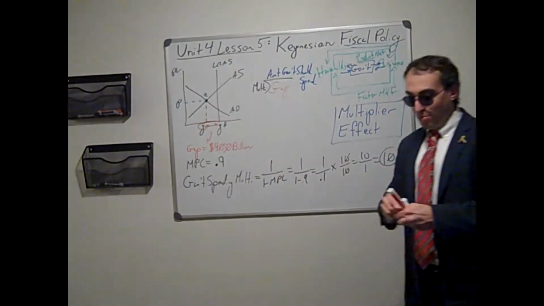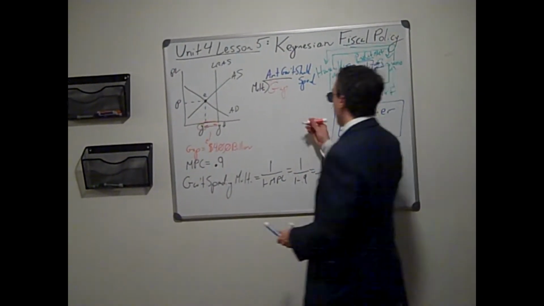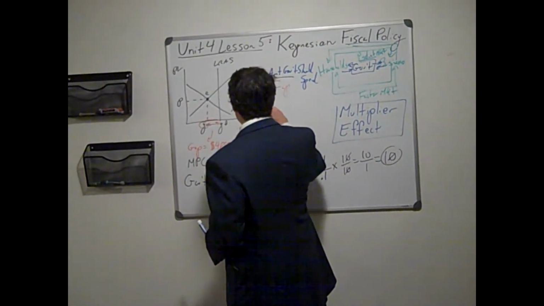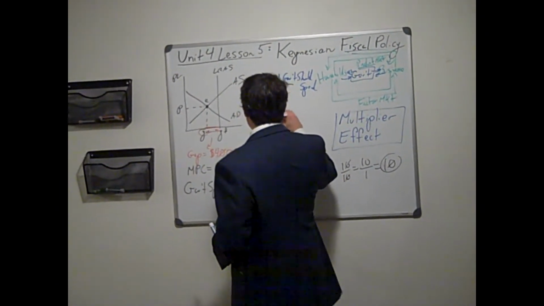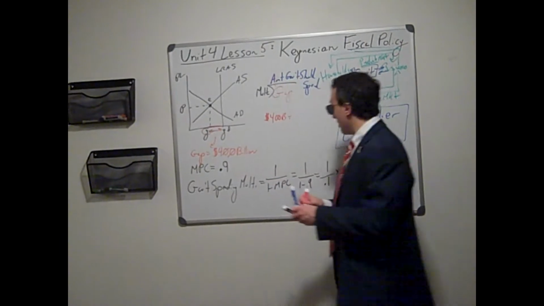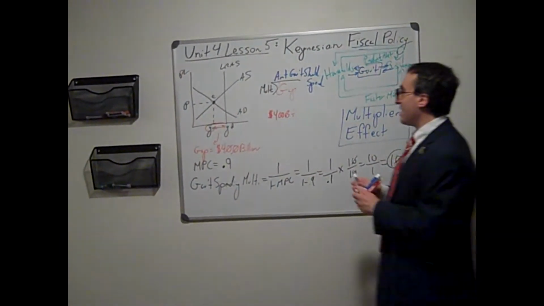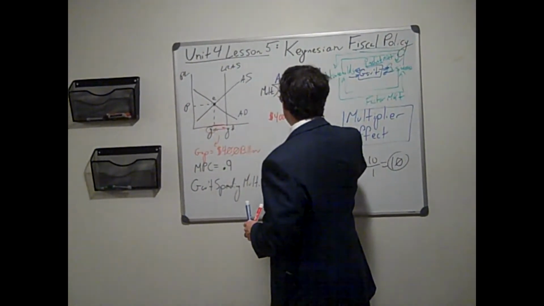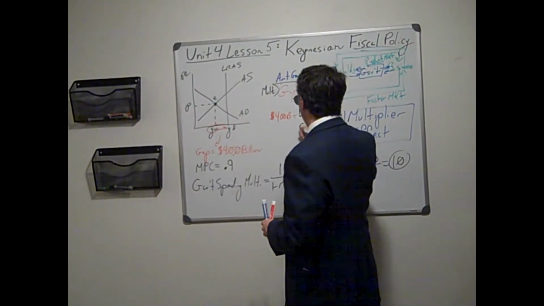So that means we have 400 billion divided by 10 equals,